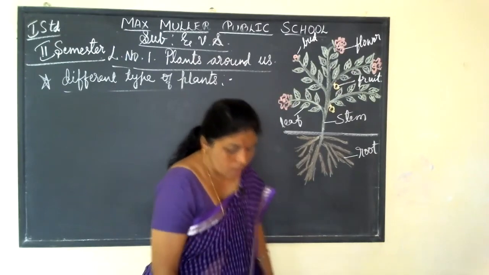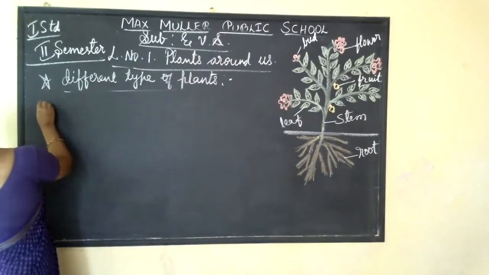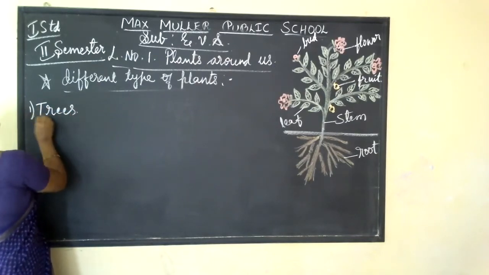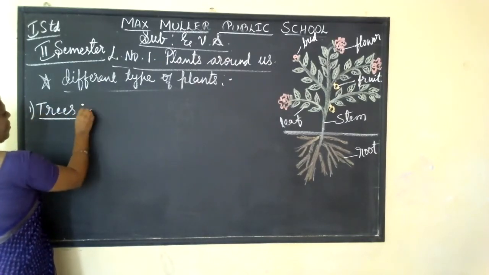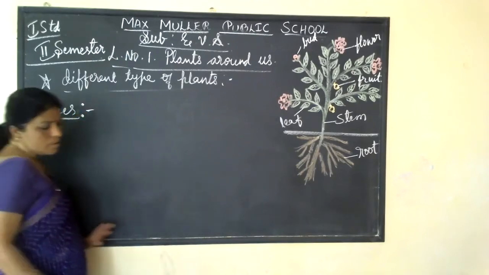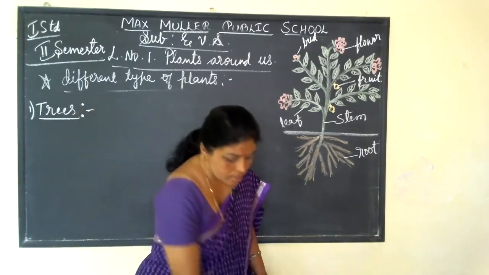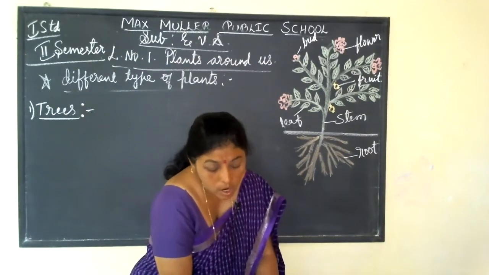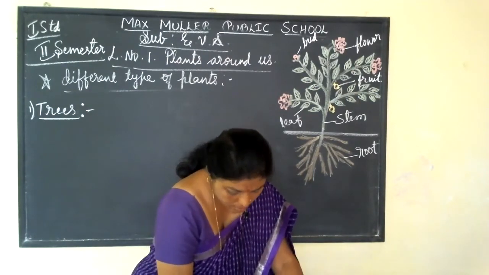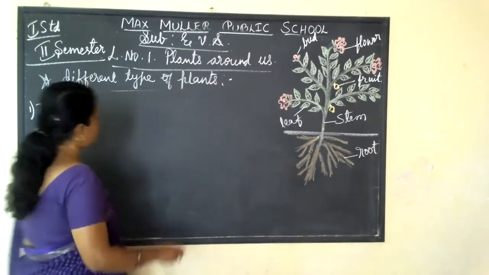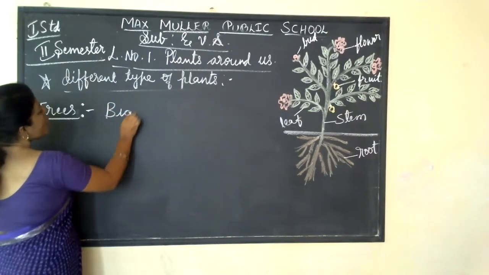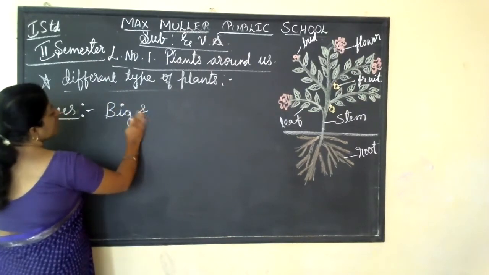Okay, trees. What are trees? Big and tall plants we call trees. What is meant by tree?